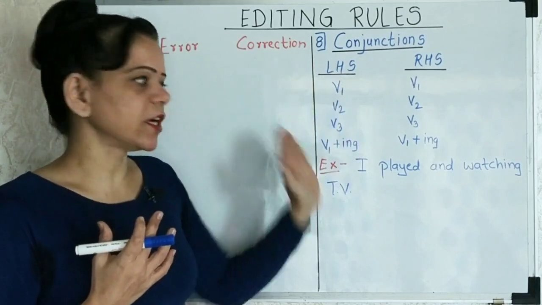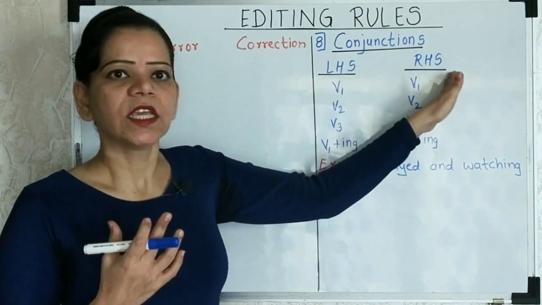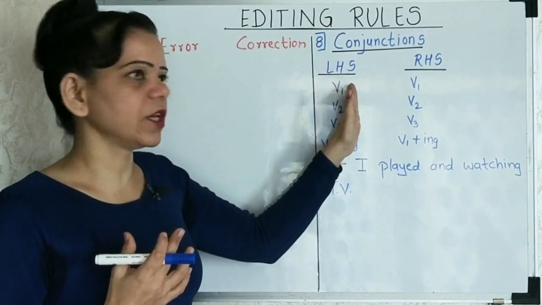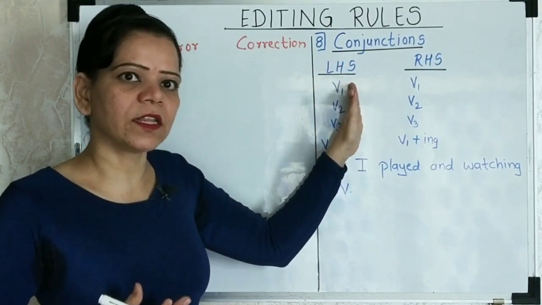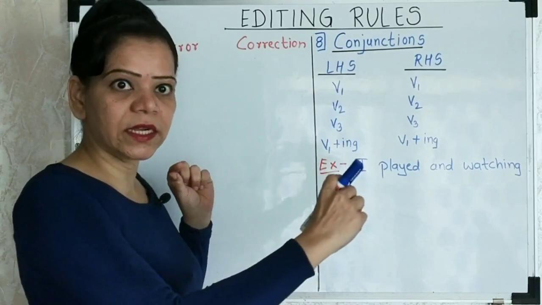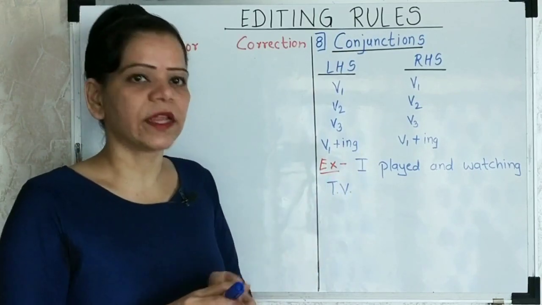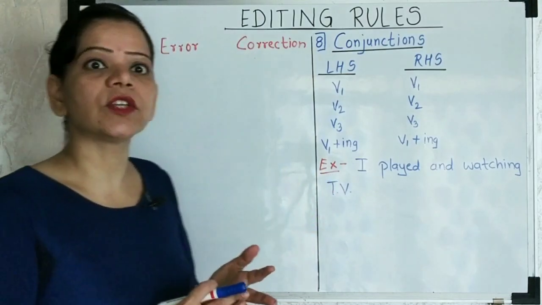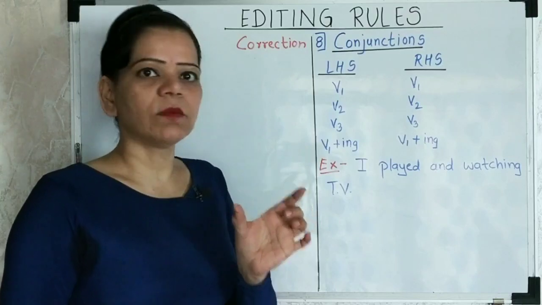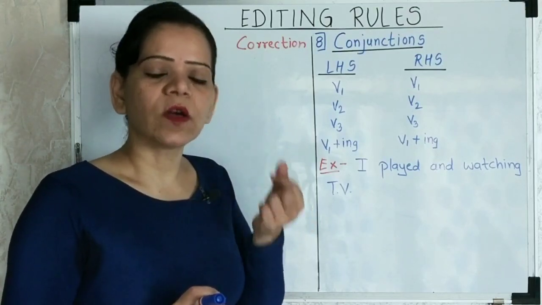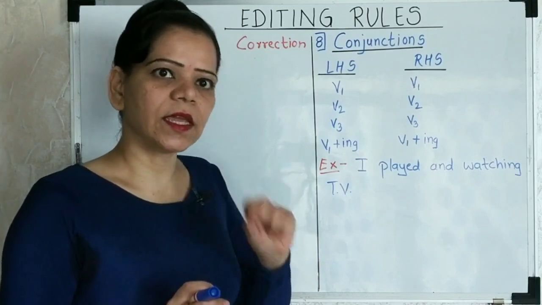LHS is the left hand side of the conjunction and RHS is the right hand side of the conjunction. So if you are following V1 format on the left hand side of a conjunction while making a lengthy sentence, which is actually not recommended when you are making long answers or constructing stories, try to frame short sentences so as to avoid or minimize any errors.